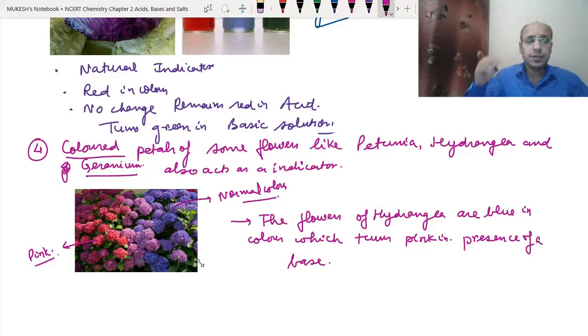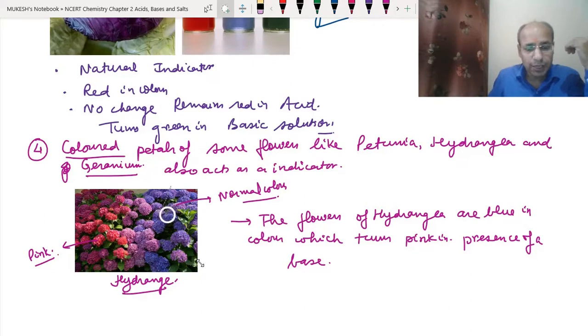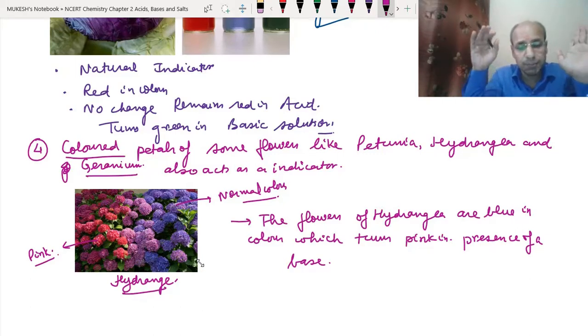Let's repeat. We have some flowers like petunia, hydrangea and geranium. Their colors are different in different media. The natural color is different, but if the environment changes, like it becomes acidic or basic, they will change color. These are the flowers of the hydrangea, and the normal color is the blue color that you can see here. In presence of the base, they become pink in color. So this is how they also tell us about acidity and basicity.